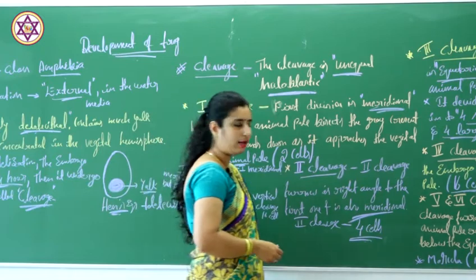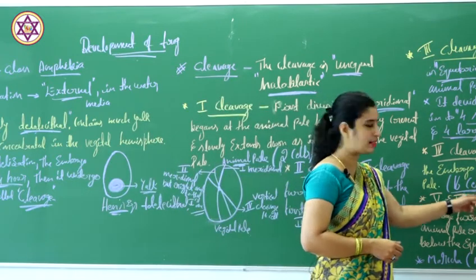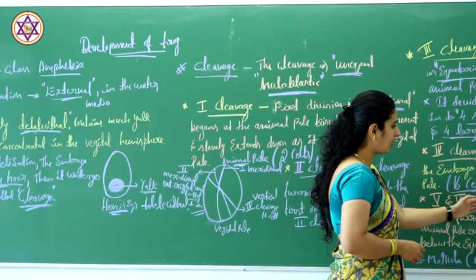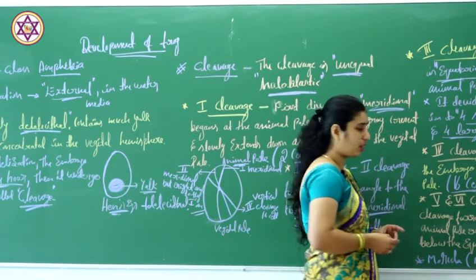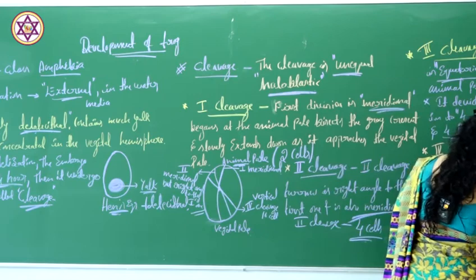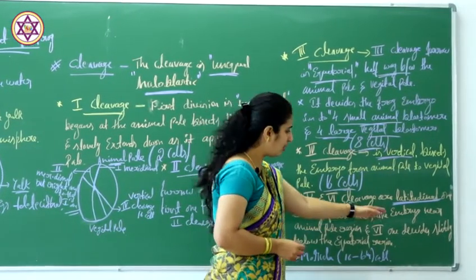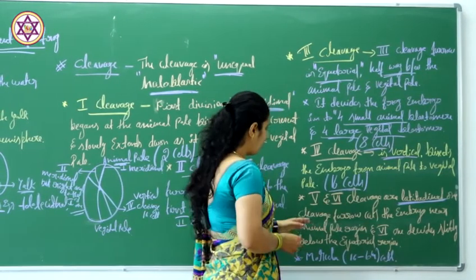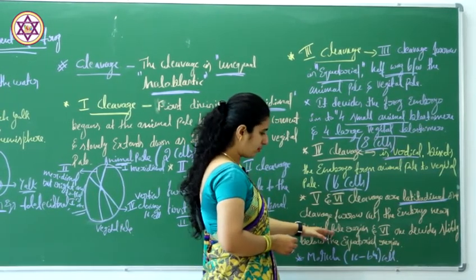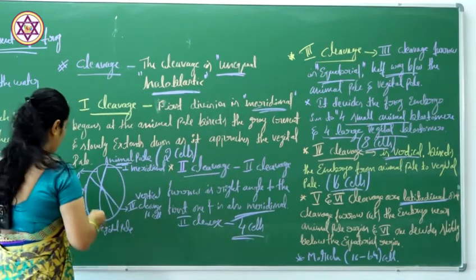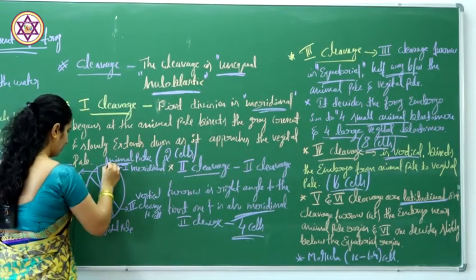Coming to the fifth and sixth cleavage, here the fifth and sixth cleavage are latitudinal. The cleavage furrow cuts the embryo near the animal pole region. Consider this is the egg.